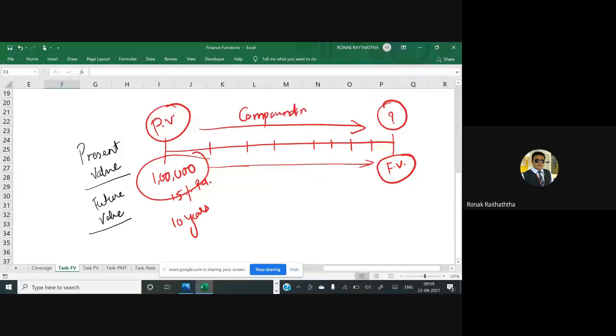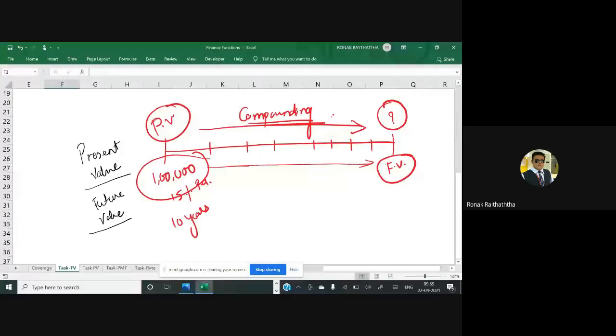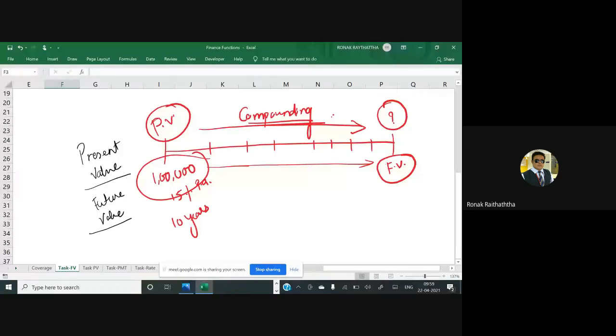This is specifically applicable only to the compounding return you get. And the majority of the questions and numericals that we are going to take now, we are going to take with compounding return in place. You have pretty much understood the meaning of compounding. It is the interest on interest. That means whatever return you are getting is reinvested again.